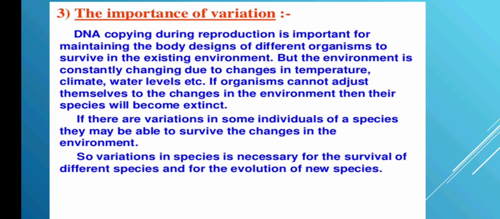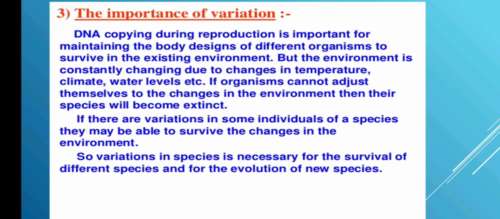In the chromosomes, there are fragments of chromatin threads which are nothing but the genes. They code for each hereditary characteristic which comes from your parents. So during the DNA copying mechanism, the preliminary body design, whatever the shape of the body, is kept the same. But there are slight changes which are seen from generation 1 to the next generation, then to the next generation.